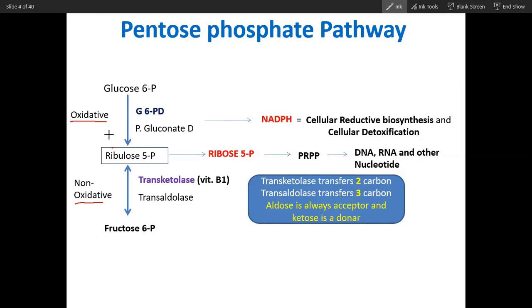Okay. Then see, you understand. Oxidative is irreversible and non-oxidative is reversible. Now, if you have to get this pentose phosphate pathway, is it necessary for the cell to go through this oxidative phase in order to get ribose 5-phosphate?